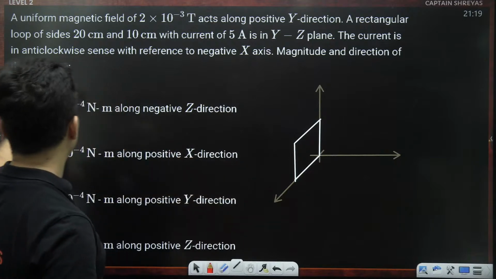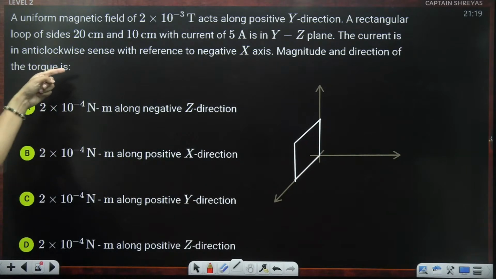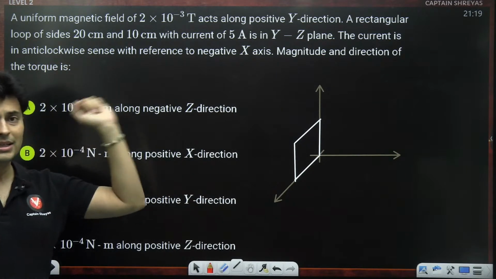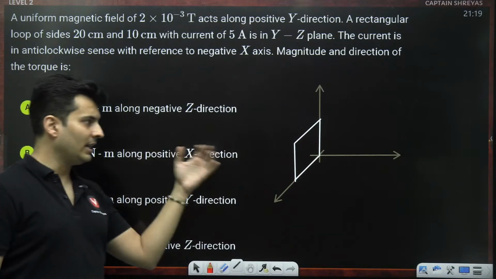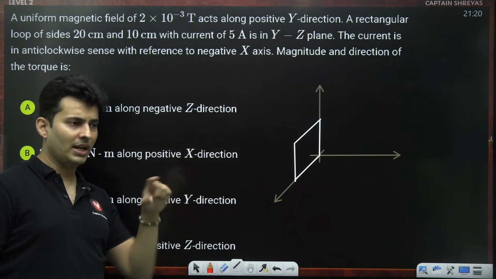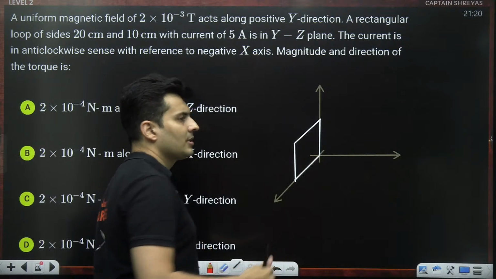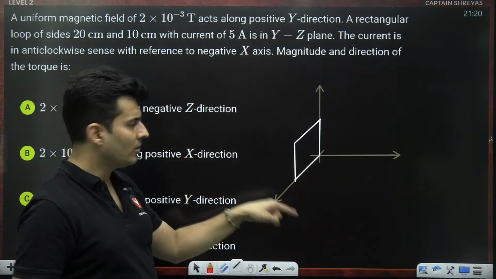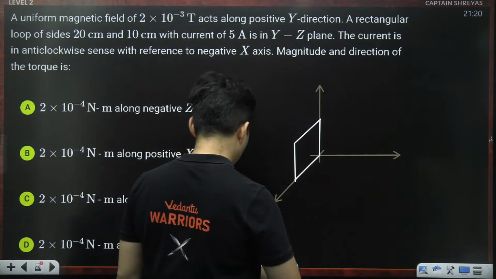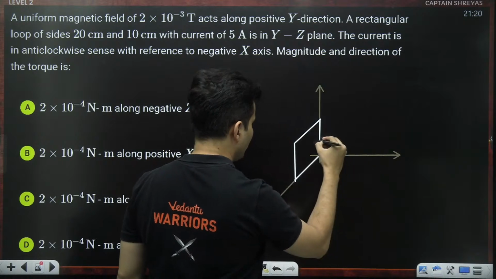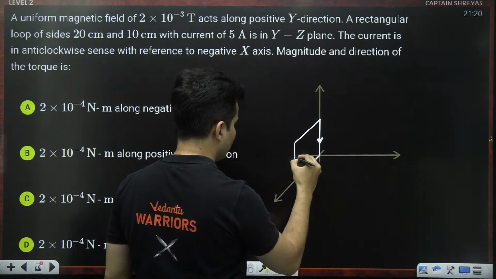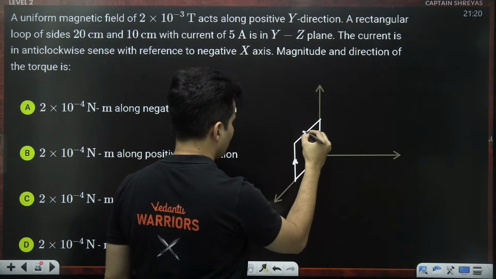And the current is anti-clockwise with reference to the negative x-axis. So negative x is behind. If you look at it from behind, it is anti-clockwise. So that means the current in this particular loop should go like this, like this, like this, like this.